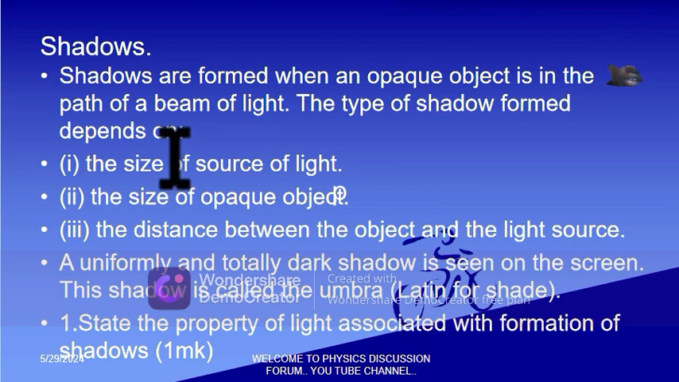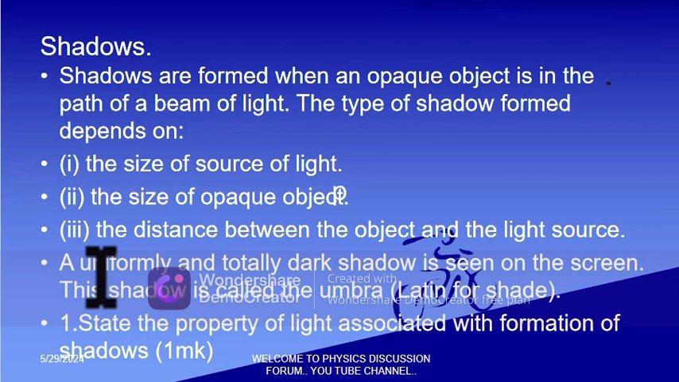Let us move to the shadows. So shadows are formed when an opaque object is in the path of the beam of light. So the type of shadow formed depends, first of all, on the size of the source of light. Second, the size of the opaque object, and the distance between the object and the light source.